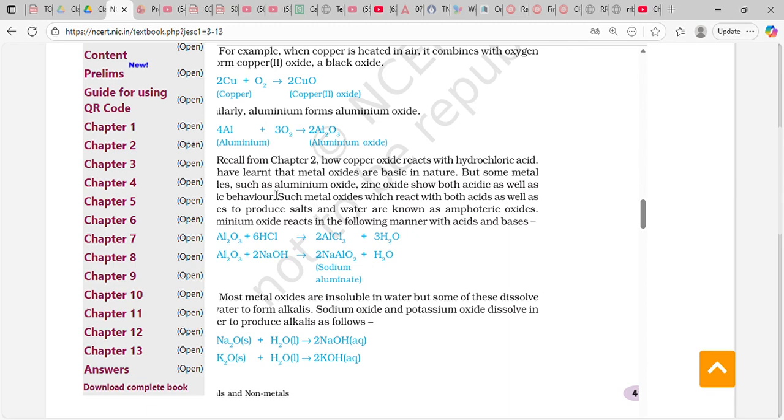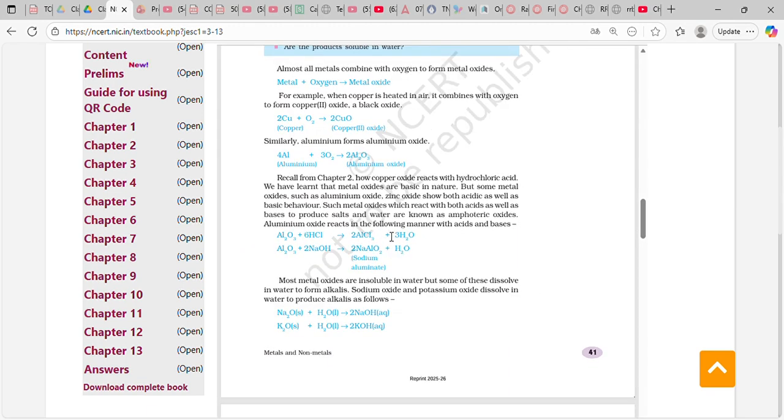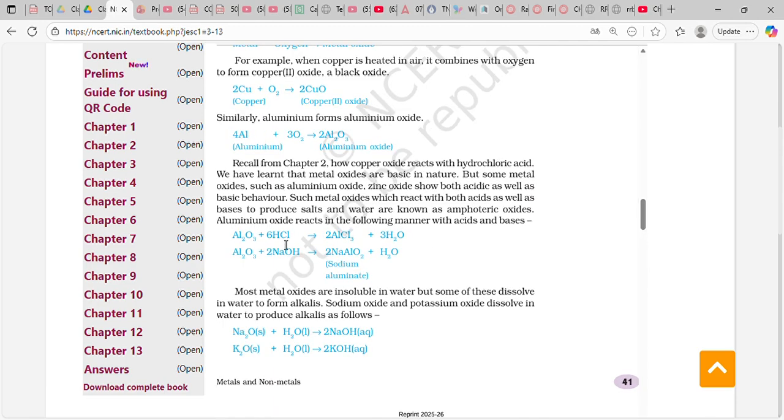Some metal oxides, such as aluminum oxide and zinc oxide, show both acidic as well as basic behavior. Such metal oxides which react with both acids as well as bases to produce salts and water are known as amphoteric oxides. Aluminum oxide reacts in the following manner with acids and bases. Al2O3 plus 6HCl gives 2AlCl3 plus 3H2O. Al2O3 plus 2NaOH gives 2NaAlO2, sodium aluminate, plus H2O.